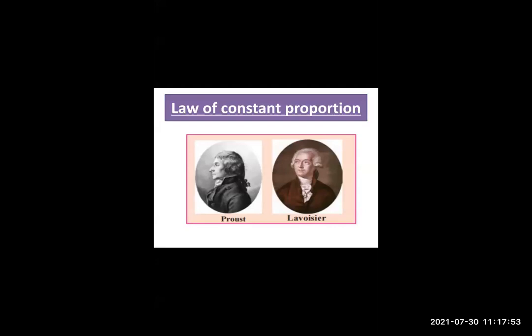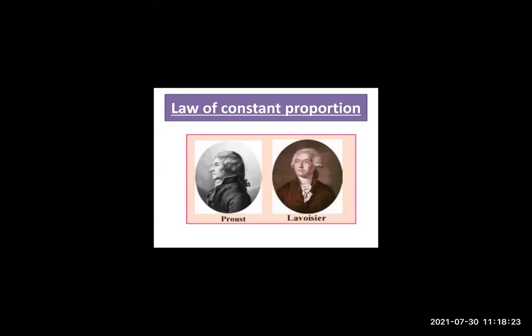Now next is the law of constant proportion. You can see on the screen the two scientists, Proust and Lavoisier. In 1794, the French scientist J.L. Proust stated the law of constant proportion. And what is the statement? The proportion by weight of the constituent elements in the various samples of a compound is fixed.